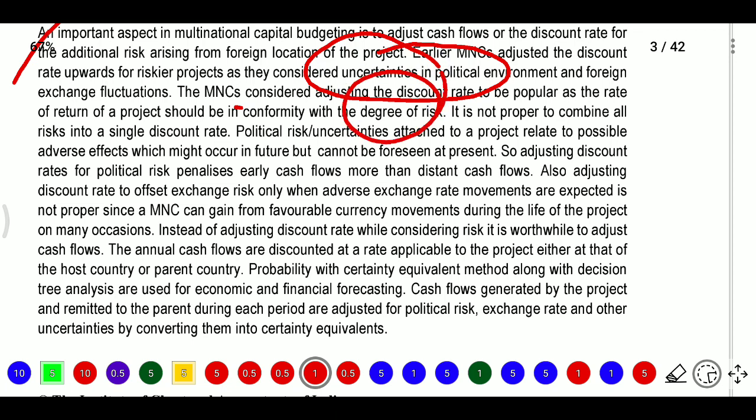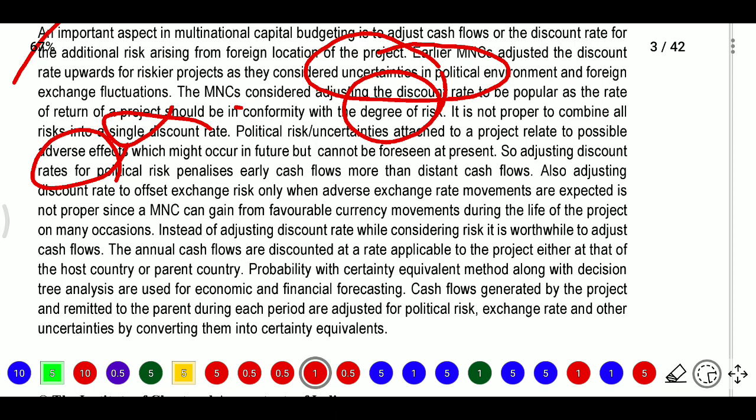It is not popular to combine all risk into a single discount rate, so it is not proper in some cases. Political risk and uncertainty attached to the project relate to possible adverse effects which might occur in the future but cannot be foreseen at present. So for political risk we cannot see it as of now, but it will affect when the project is started. At the starting, the government gives all permissions, but in between, after we have invested some amount, they will ask for money also. Then it will become more of a problem.